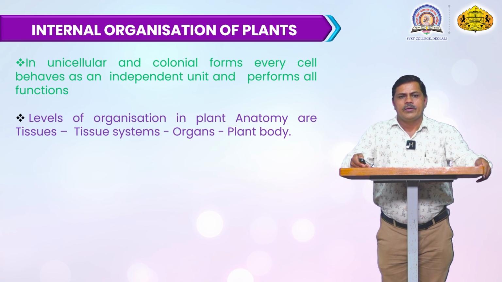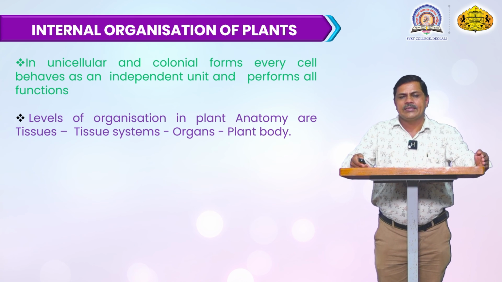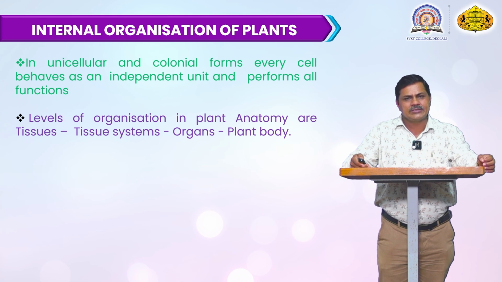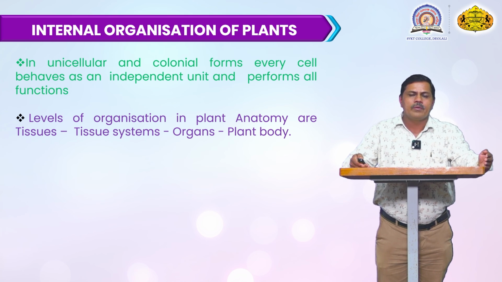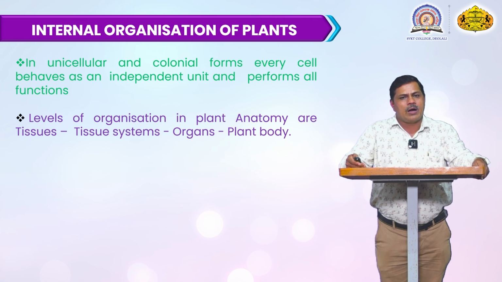In the internal organization of the plant, in unicellular and colonial forms every cell behaves as an independent unit and performs all functions. Inside the plant, there are different parts, and the single cell or multiple cells have different functions. For example, in the apical region, cell division takes place, meaning mitosis and meiosis occur at the apical region.